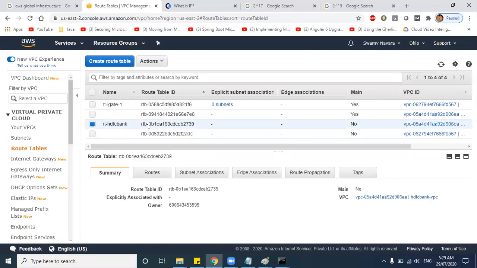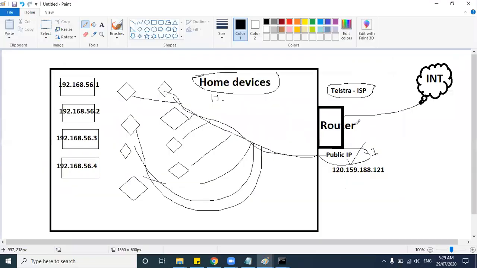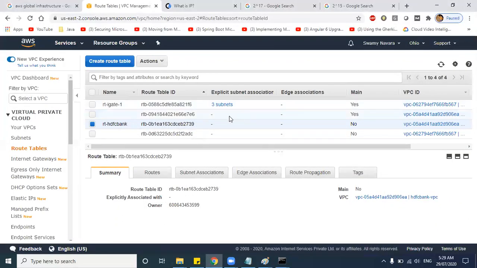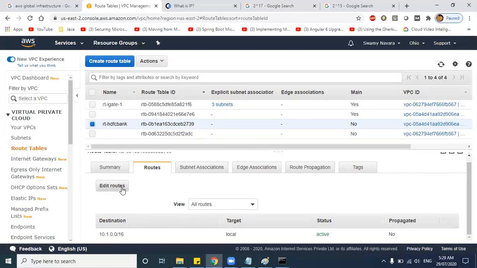So once you have just created the route table, it is like when you're going to a shopping mall, let's say there is a sign board, the board is empty, no direction is there, no name is there, you will not know how to go, right? You can see there is a board but no directions here. So now what you need to do is you need to go to the routes and click on edit routes.